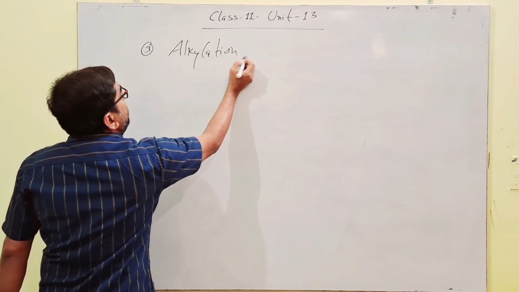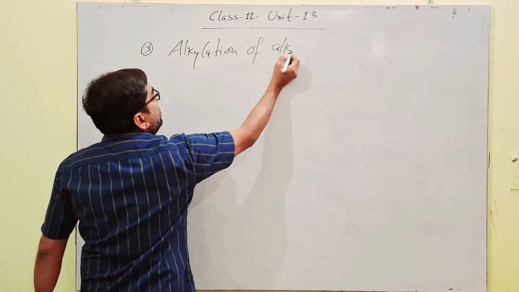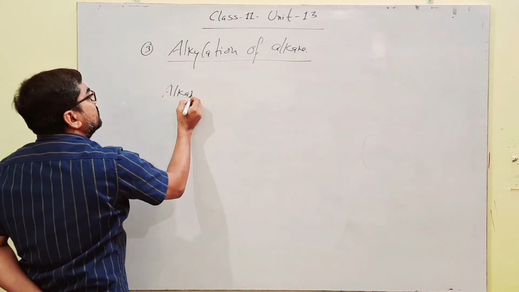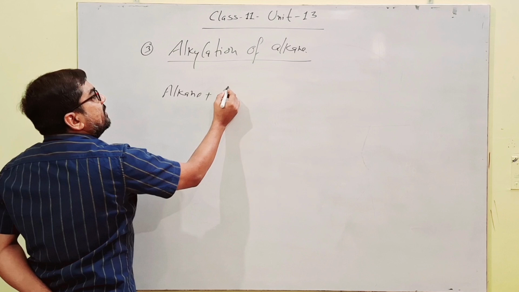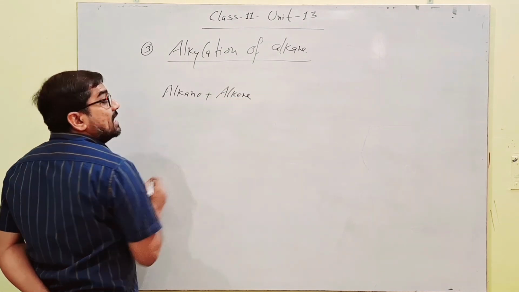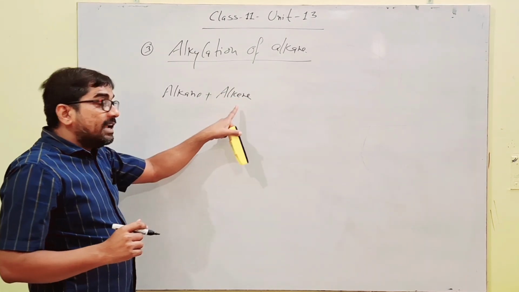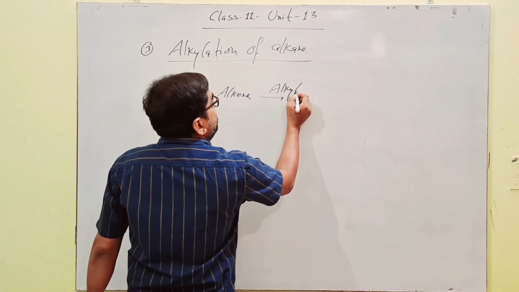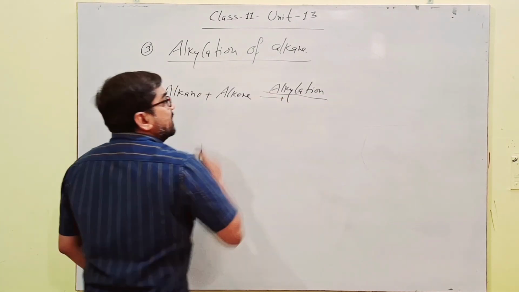Alkylation of alkanes. Alkanes का alkylation क्या है? Whenever an alkane gets added with an alkene, an unsaturated hydrocarbon, it's called alkylation. This process is called alkylation.